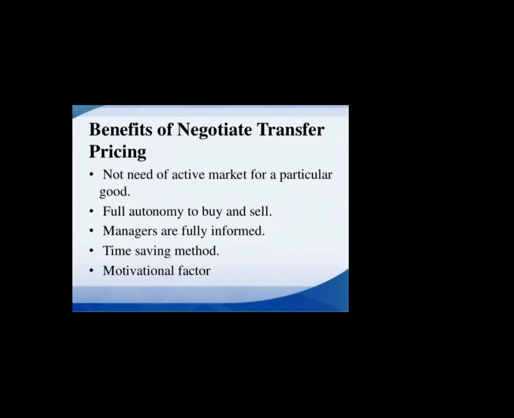Full autonomy to buy and sell. Managers are fully informed. This one is a time saving method and it's a motivational factor. I will go one by one, not just reading them. Now here what happens? No need of active market for a particular good. When the negotiable transfer pricing method is opted, market conditions are not hampering this particular good.